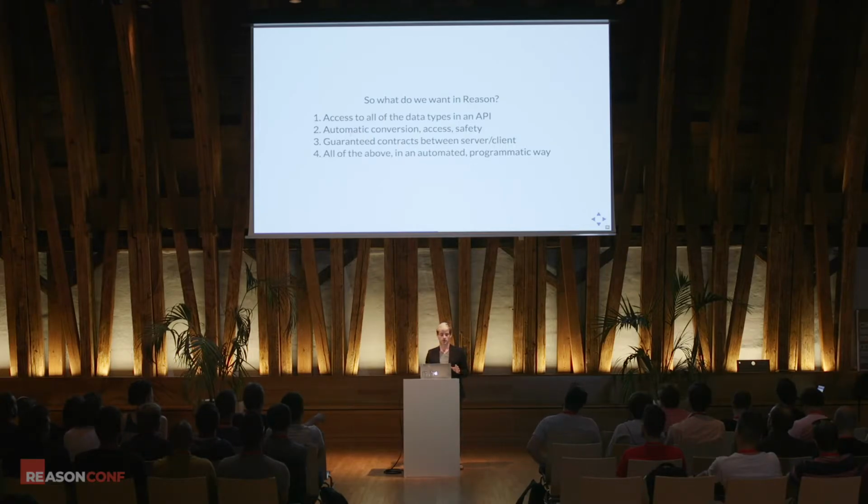All right, so I would argue that what we want in Reason, whenever we're interacting with the outside world, is a way to access all of the data types in the API we're dealing with. We want to make sure that we have an automatic way of converting between their representation and our representation. And if we're not converting, we want to make sure that we have an automatic way of accessing it, right? Maybe we don't convert it to a Reason record, but we still want to have a typed way of interacting with all of the JavaScript fields.